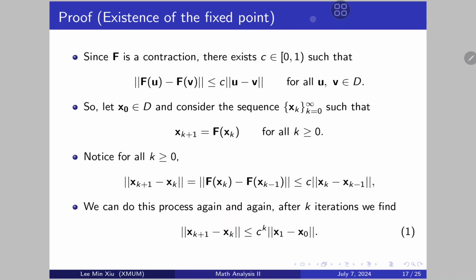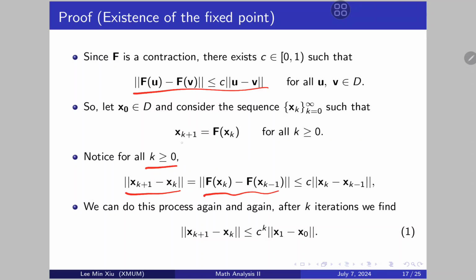Now, since these xk are all in D, the contraction applies to all of these xk's. So for k greater than 0, the norm of x_{k+1} minus xk will be equal to this.